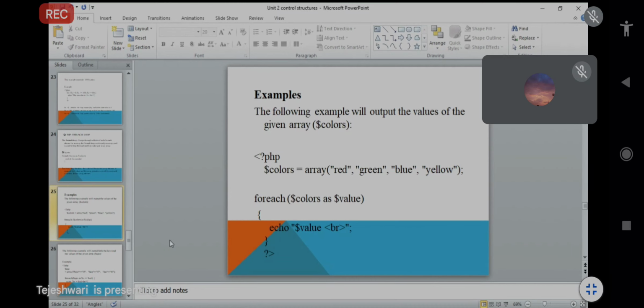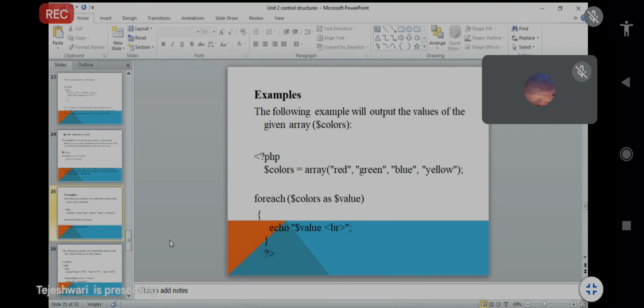Now you define one array, and in that array you declare the array elements: red, green, blue, yellow. These are strings, or we can say characters. Because the variable is colors, in the array we define elements like red, green, blue, yellow. So this is simple.